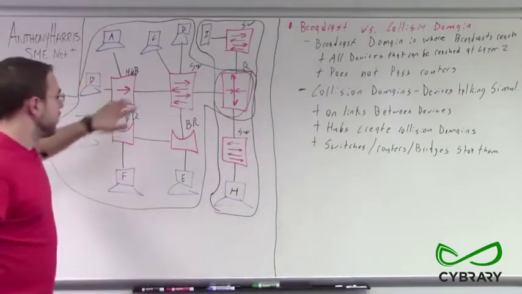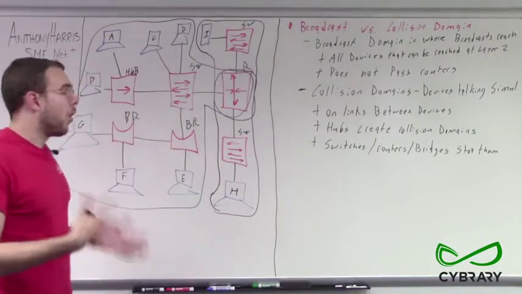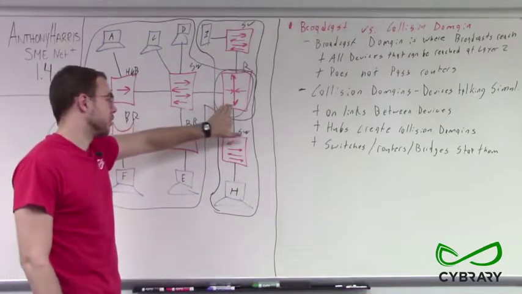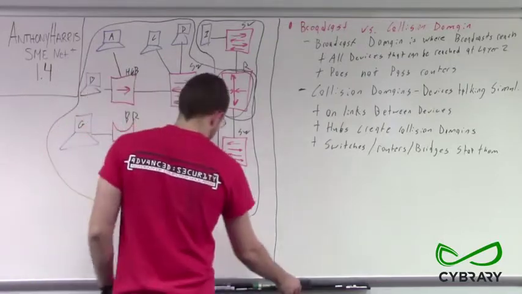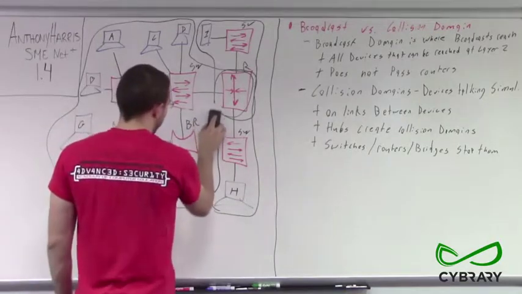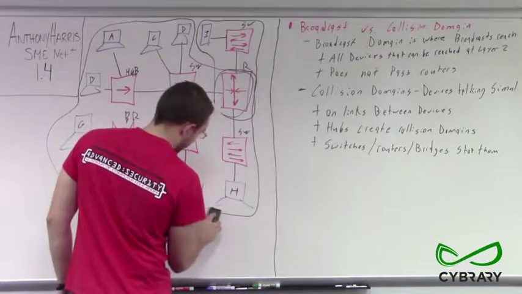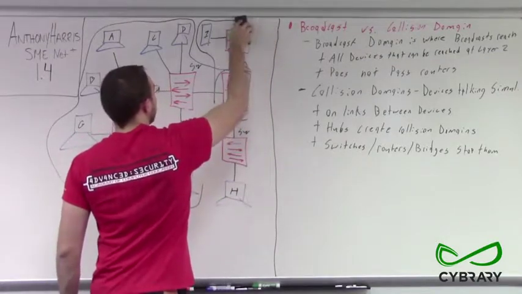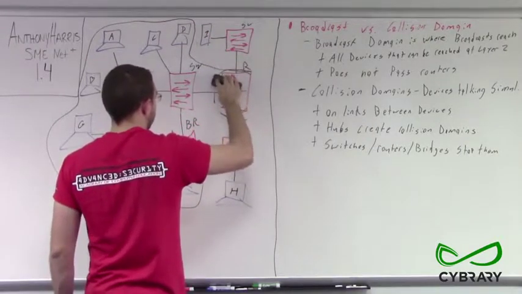All of our devices, our hubs, our switches, are going to forward broadcast messages, and the only one on our diagram that is not going to forward a broadcast message is going to be our router. So let's go ahead and give ourselves a little bit more room so we understand our broadcast domains. We'll erase our 2 smaller broadcast domains here and leave our one very large broadcast domain.